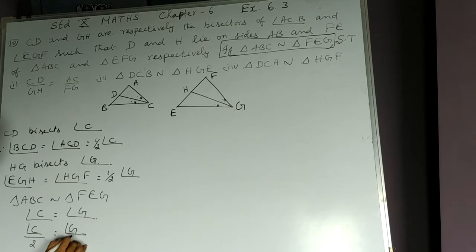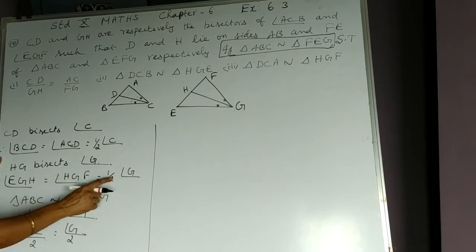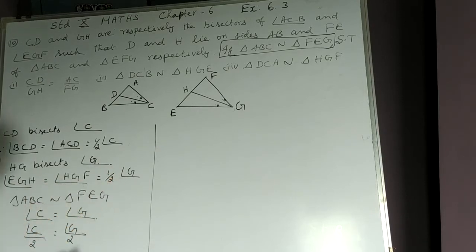I am dividing both the angles by 2. So what is C upon 2? C upon 2 is BCD, also ACD. Similarly, G upon 2 is nothing but EGH, which is equal to HGF. So all these four angles are equal.